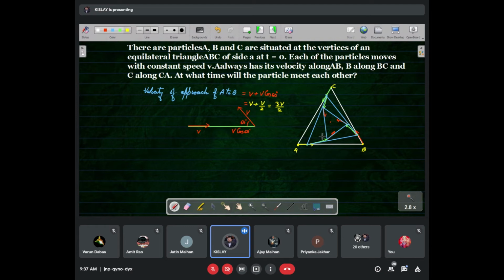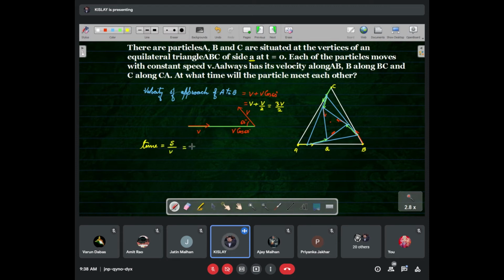And since the separation is given, the side of the triangle is given. It is an equilateral triangle of side A. Side of triangle is A, which means the separation between A and B is A. So simply you have to find the time, which is equal to distance upon velocity.